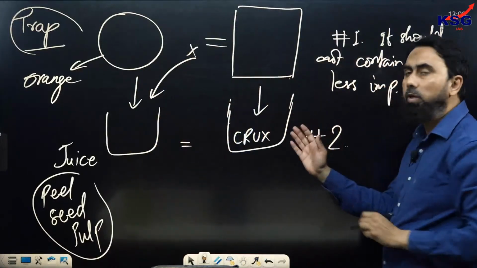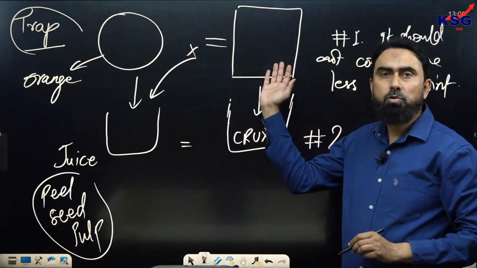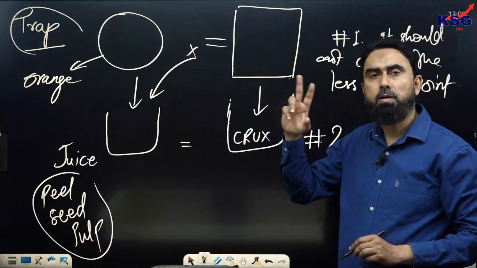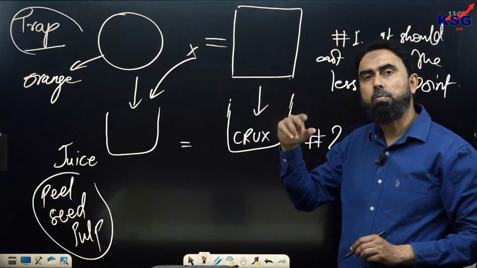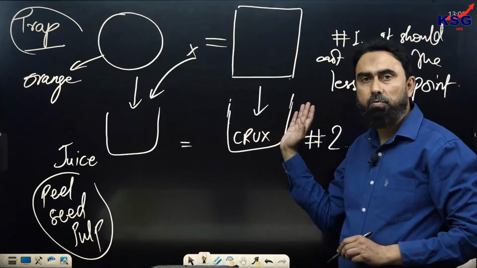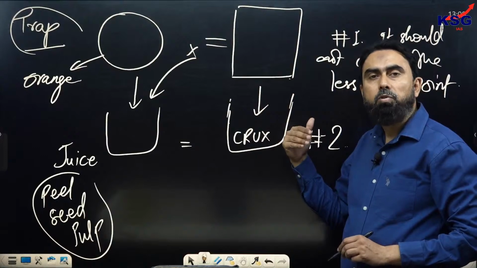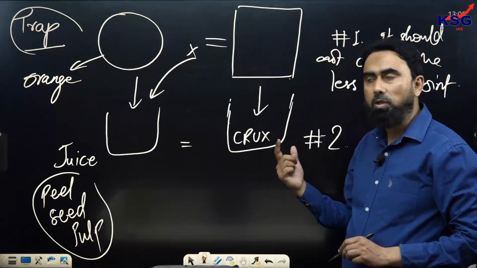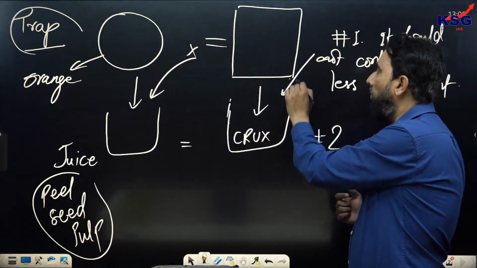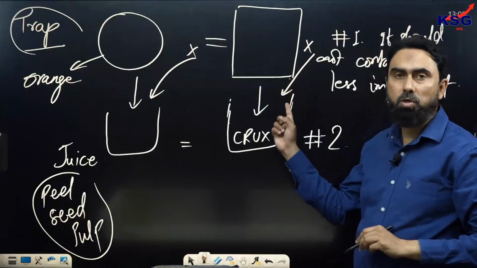Similarly, when you evaluate the options, you should be watchful that any information which is not given in the passage directly or indirectly, here a very important word is directly or indirectly, because some information may be indirectly connected to the given information. So if there is no direct or indirect connection of the information given in the option, and you are choosing that, then you are committing a basic error. So always be watchful that the relevant information should be present in the passage. It should not come from outside.